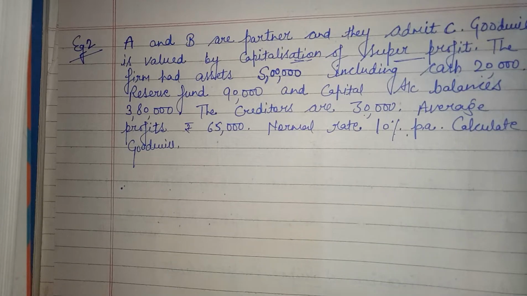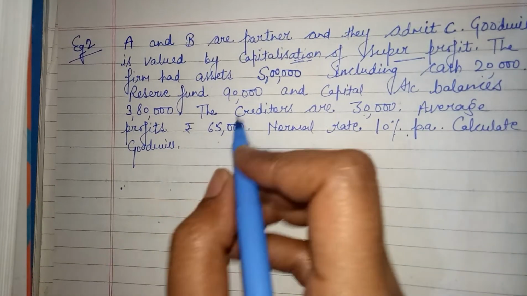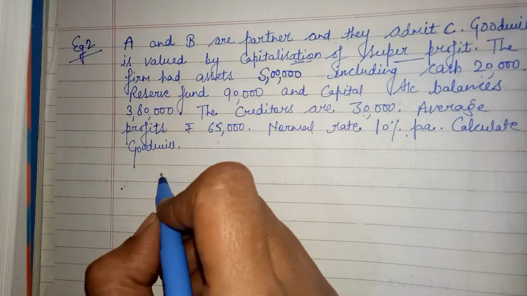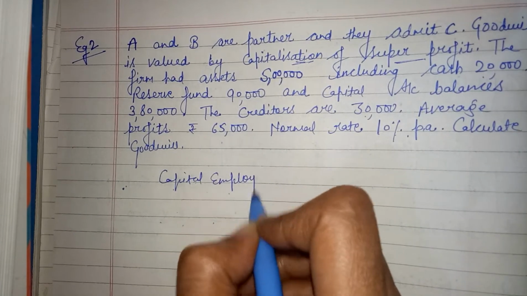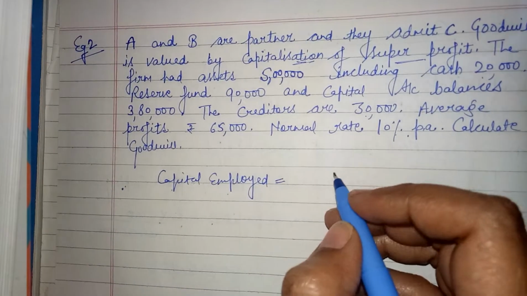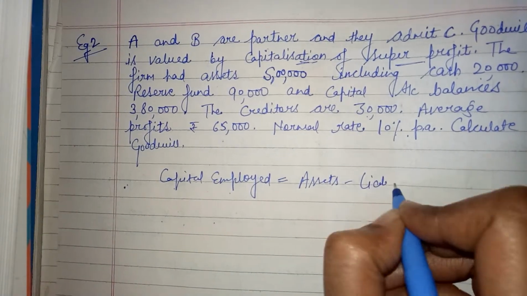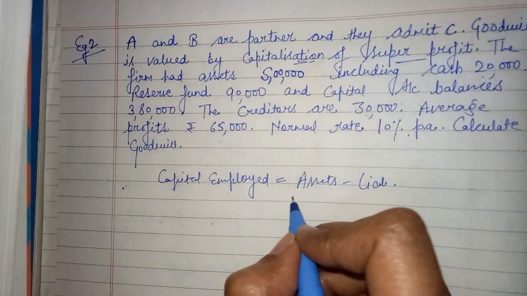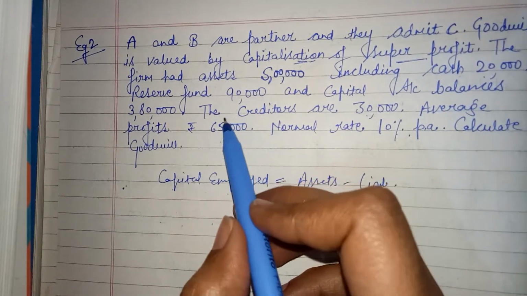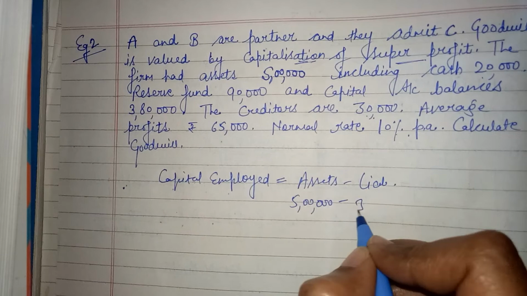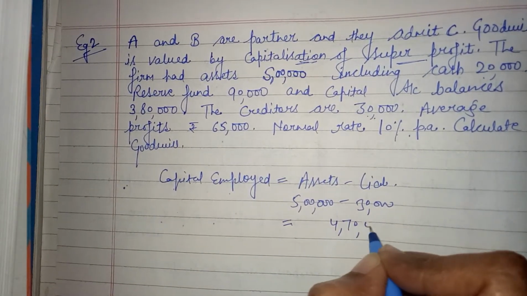Then first of all, for calculating goodwill, we have to calculate capital employed. The formula of capital employed is assets minus liabilities. Here assets are 5 lakh less liabilities 30,000.